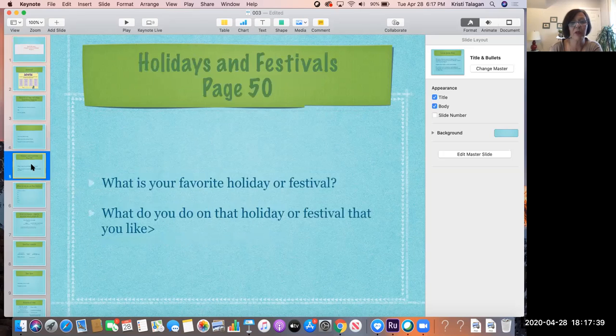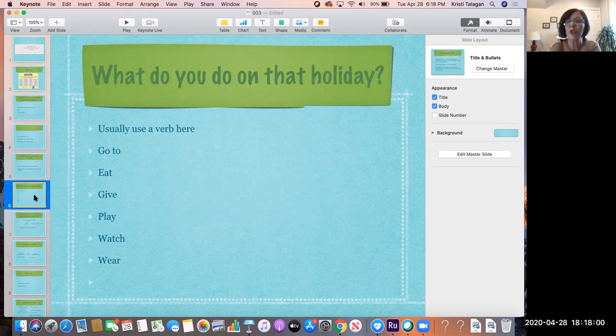Okay, so starting on page 50, it talks about holidays and what is your favorite holiday or festival. And what do you do on that holiday or festival that you like to do? Usually we use a verb here.